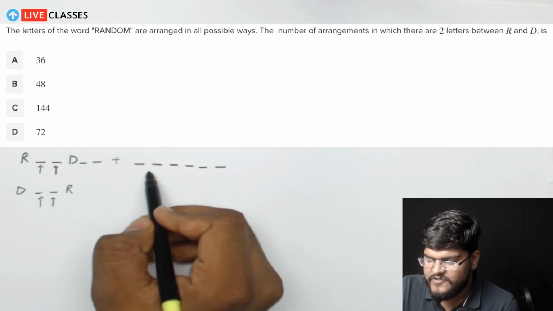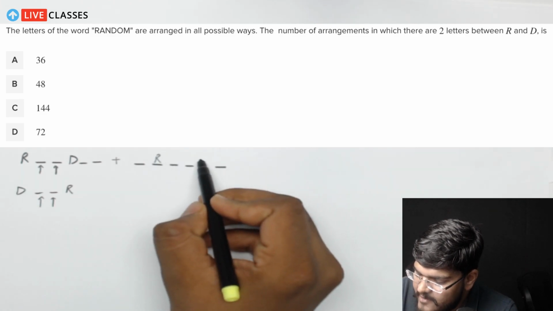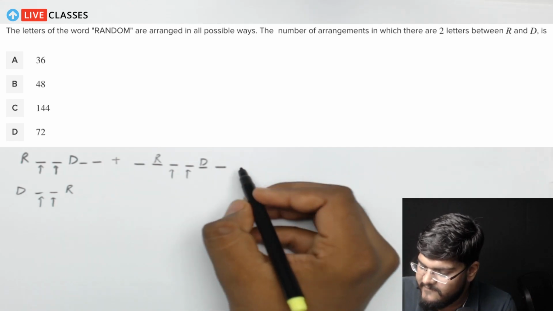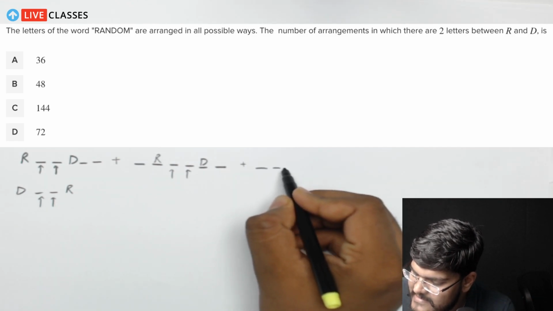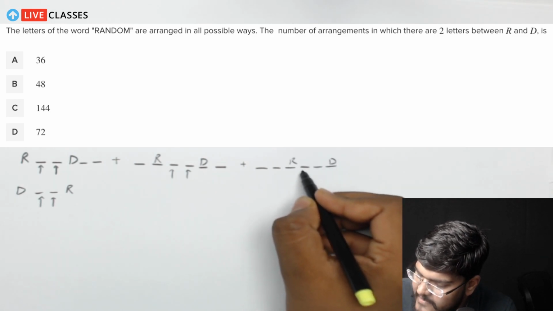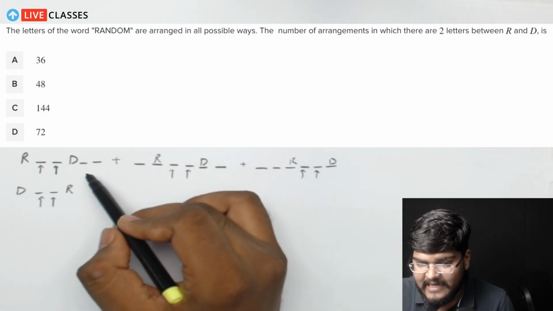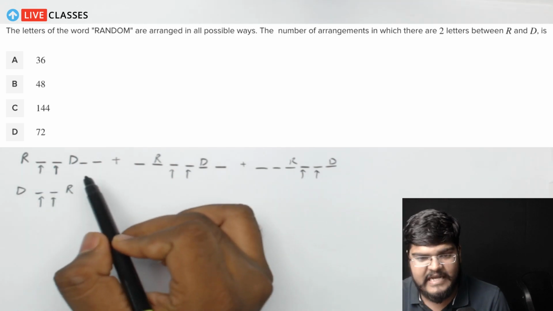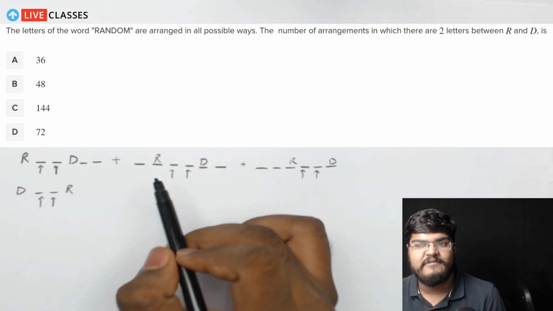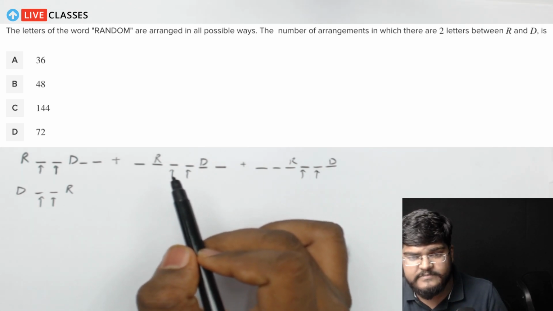The next case would be this one, in which R and D are over here and two places are empty like this. And then there is another case in which R and D are here and the two places are like this. So this clearly tells you that there are three possible ways of arranging R and D in a scenario in which there will be two letters between them. But hold on, do you think these are the only three possible ways?